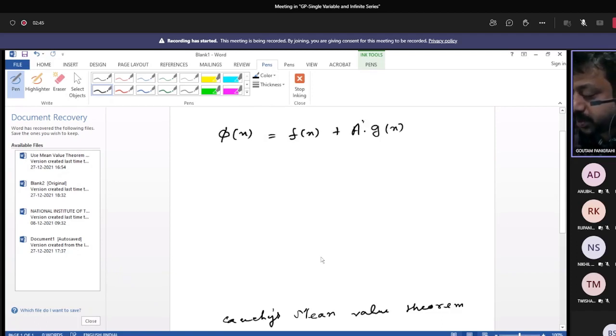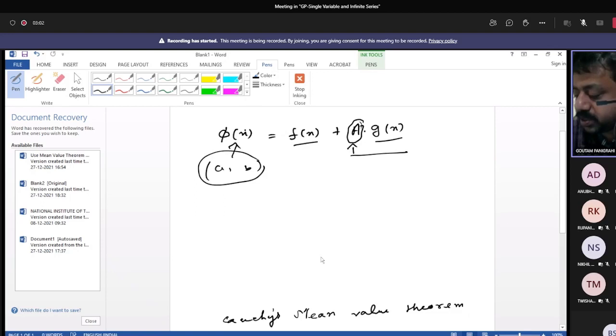When there is a variable and you have enough freedom to choose the value of A, you can easily consider within the interval (a, b) that phi(x) is also continuous because both f(x) and g(x) are continuous. This function is also derivable, and you can choose A in such a way that phi(a) equals phi(b).